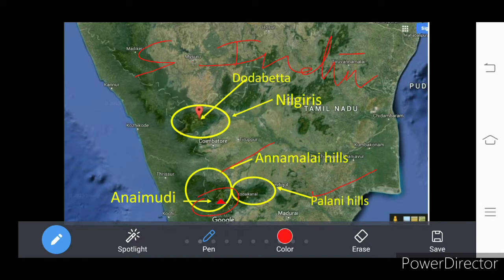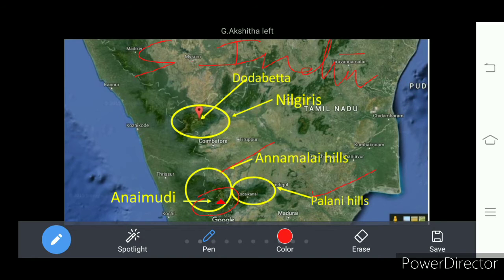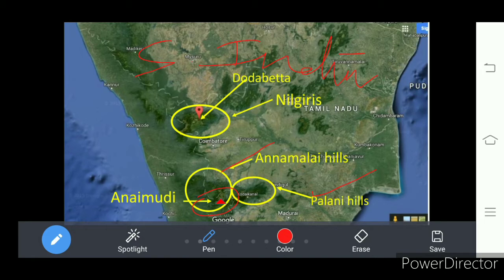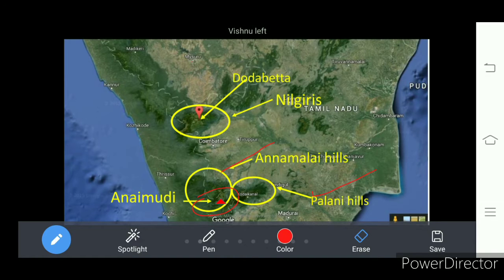The highest peak in southern India is Anaimudi, which is in Anamalai Hills. The highest peak in Western Ghats is Dodabetta. And in Kerala, these Western Ghats are called Anamalai Hills and Cardamom Hills.